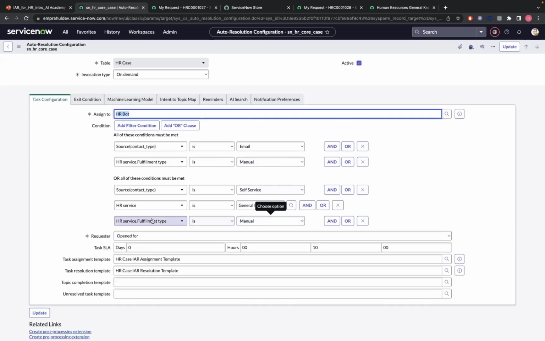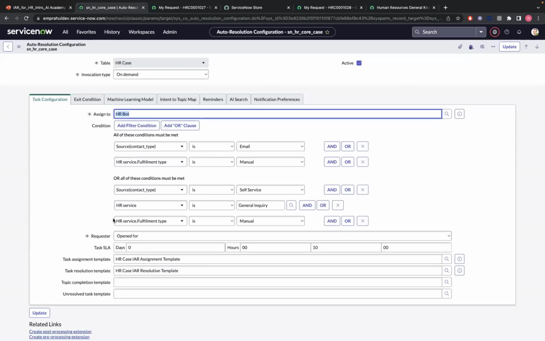And also the HR service should be general inquiry. That's how it's configured out of the box. But we can always customize and change these conditions, because each organization has their own needs. So for their employees, you're totally welcome to make those changes right here in these conditions.